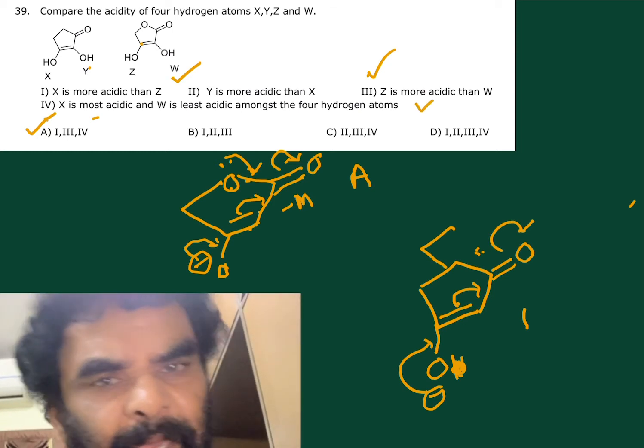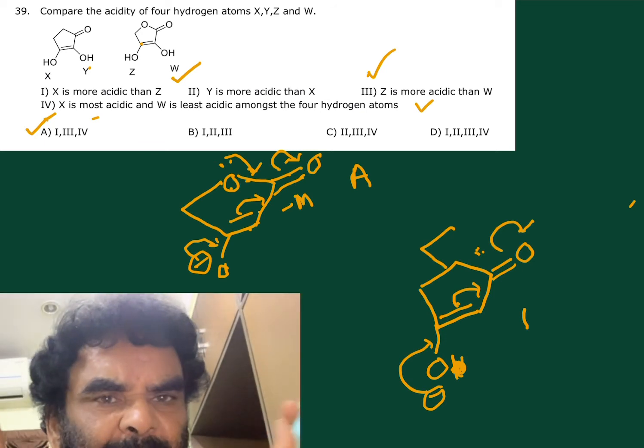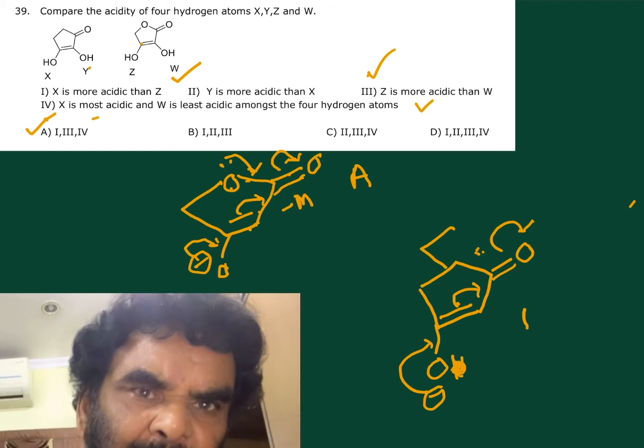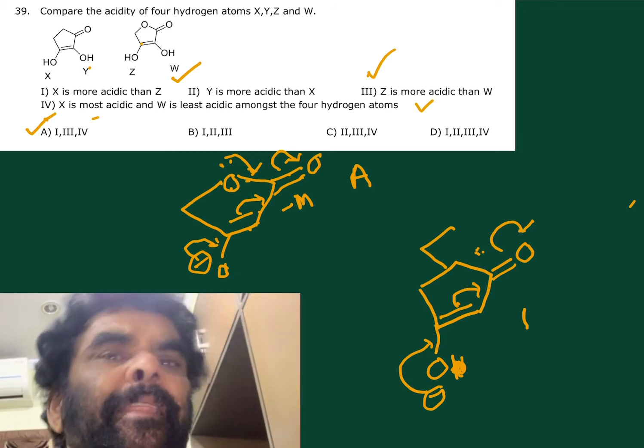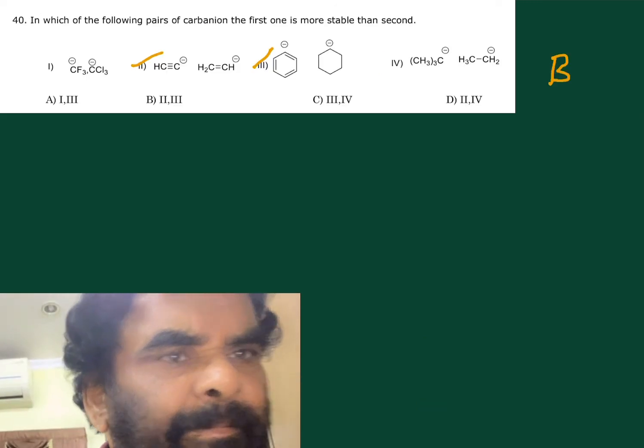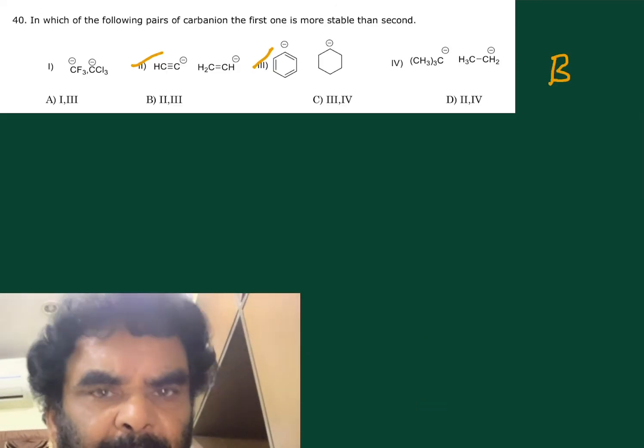So statements 1, 3, 4 are correct. You write the resonance structures, remove the hydrogen, create the oxide ion, and write the resonance structures. With that you can understand.